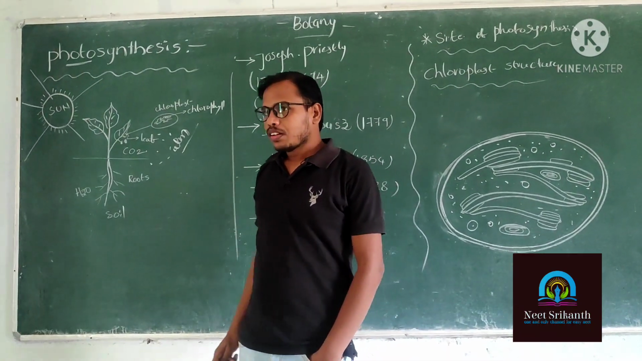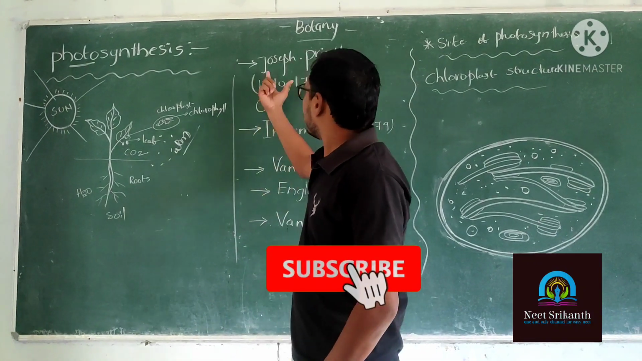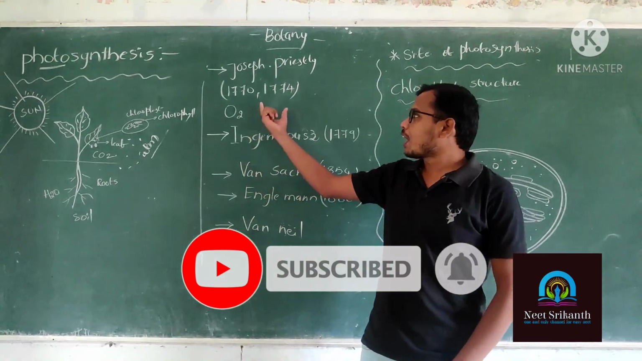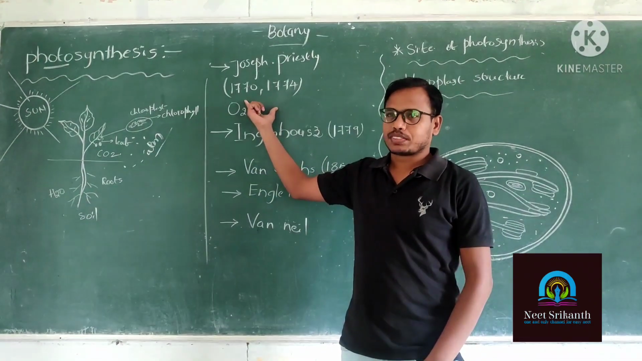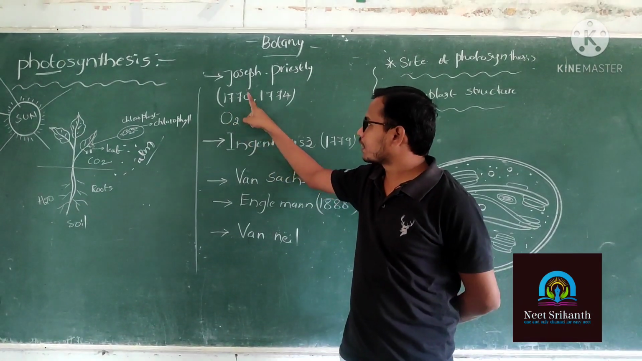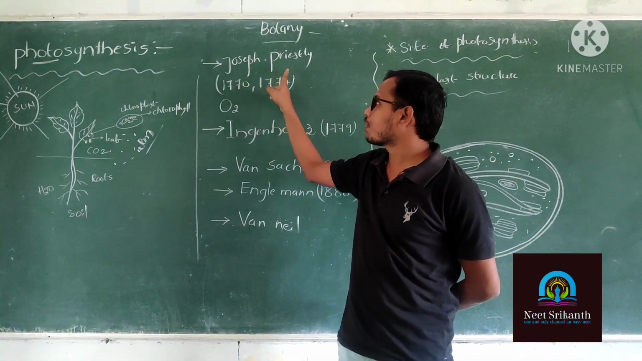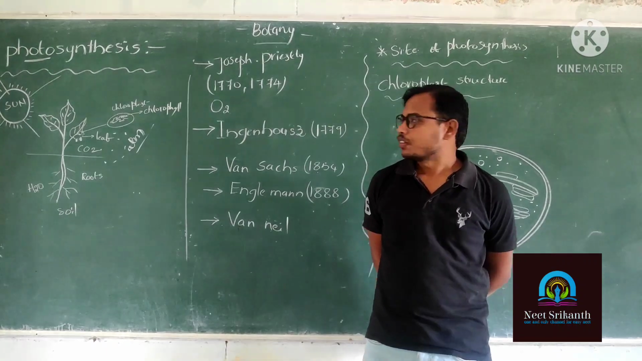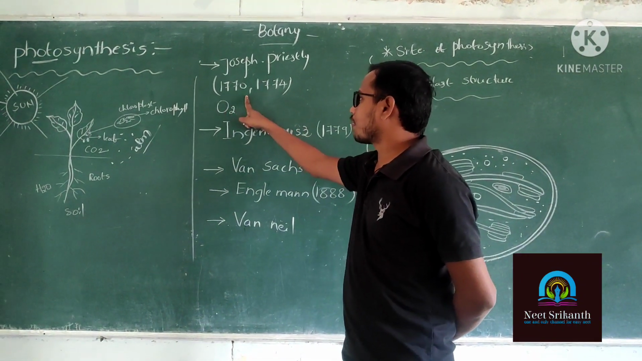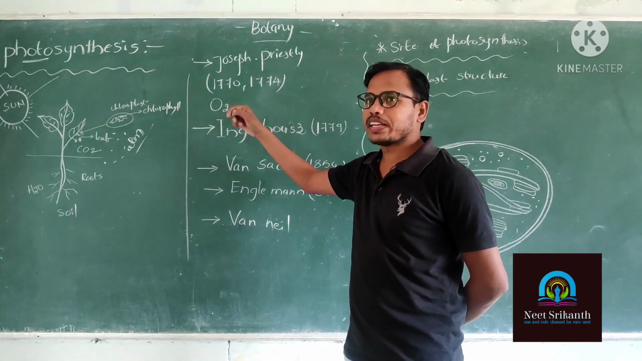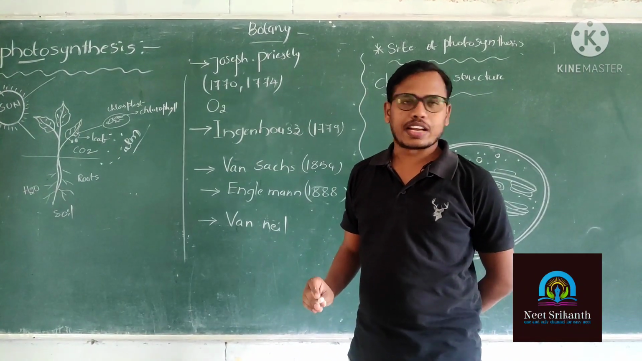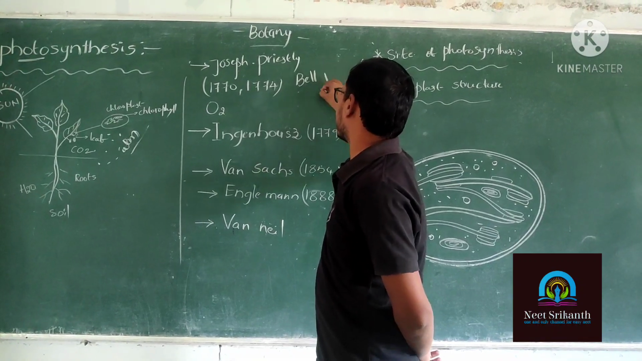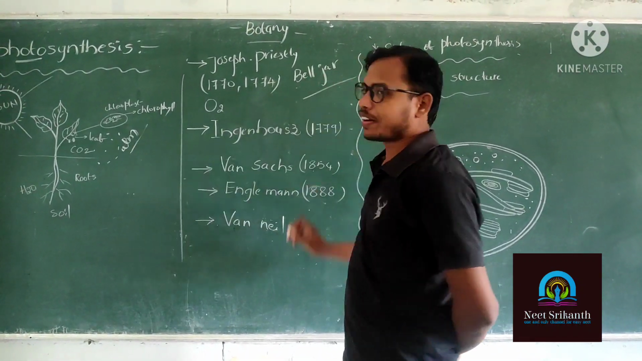Now, what is the history of the photosynthesis mechanism? In the year 1770, the scientist Joseph Priestley was doing an experiment. The experiment name is the Bell jar experiment.